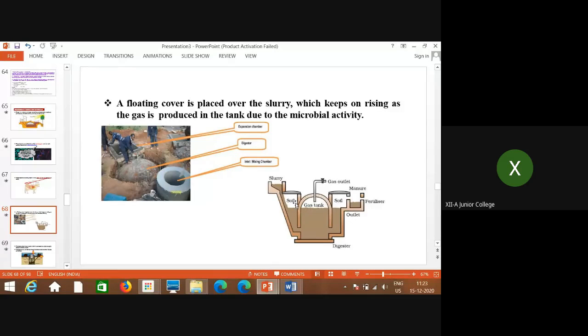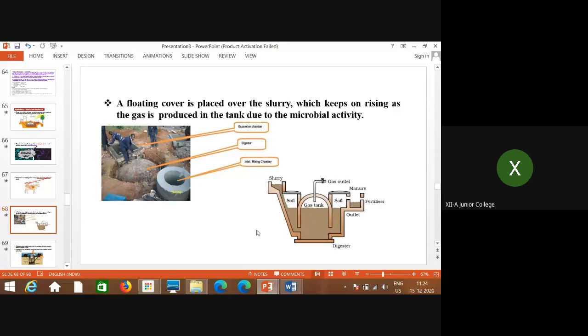Whichever gas is produced is taken out through the gas outlet, and the slurry is fed through this inlet to the digester tank. Then through the outlet on the other side of the digester, whatever sludge remains is taken out and used as manure or fertilizer.